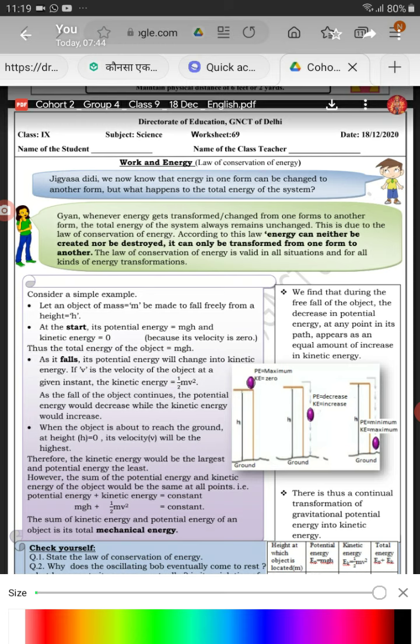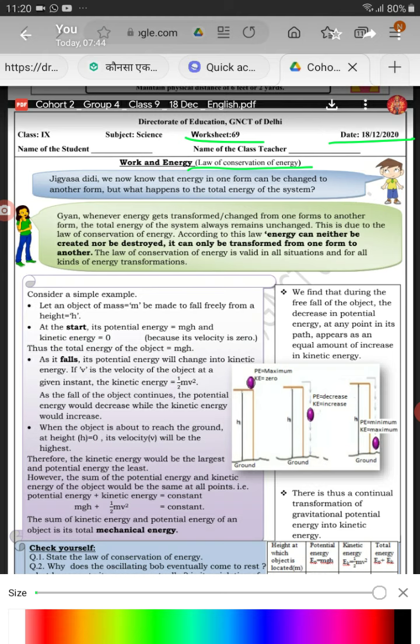Let's start today's worksheet. Worksheet number 69 and today's date 18/12/2020. Topic is Law of Conservation of Energy.